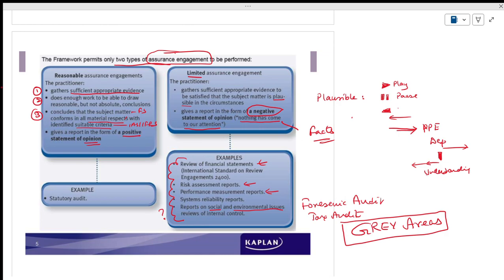What are the gray areas? Maybe in terms of financial statements, in terms of risk factors, in terms of your internal controls, maybe in terms of social audit, environmental issues. There are some areas where we do not have more understanding. Okay?